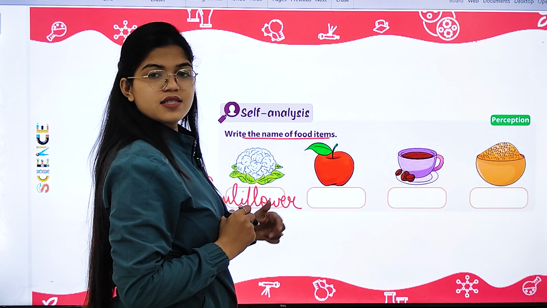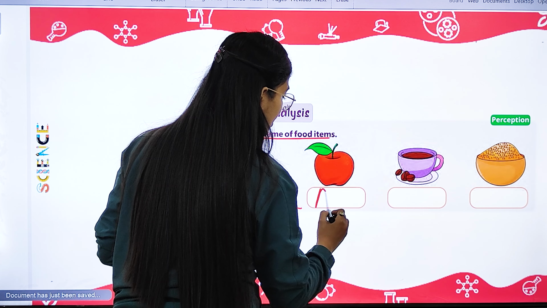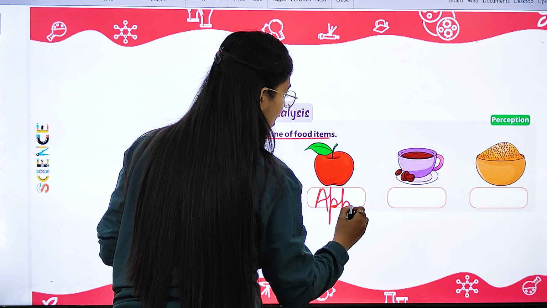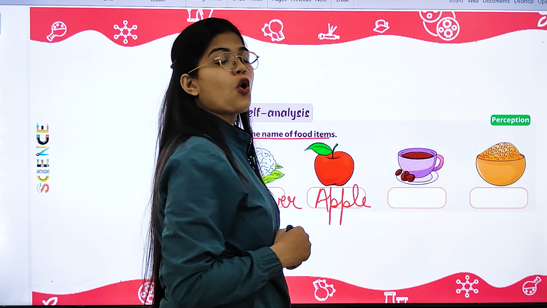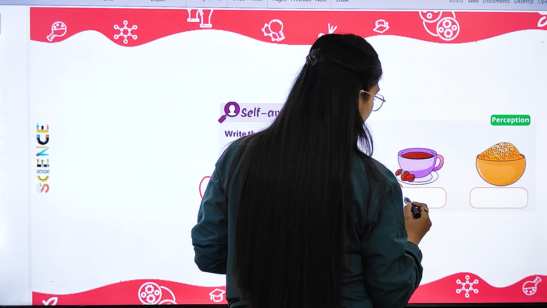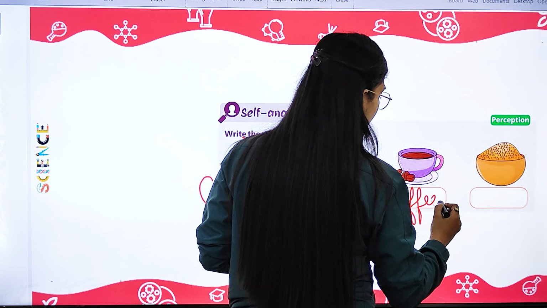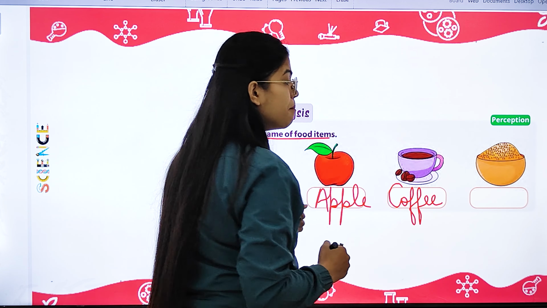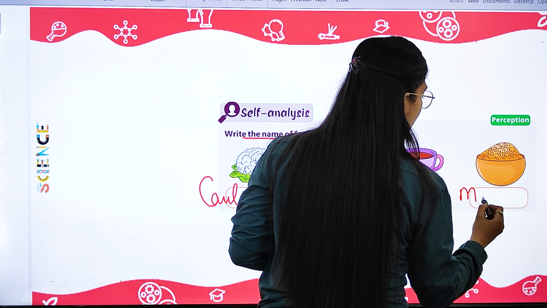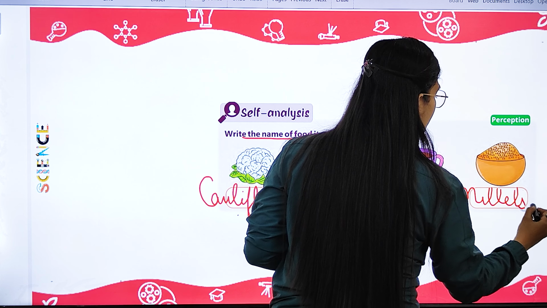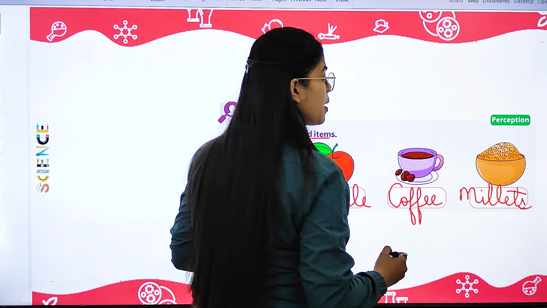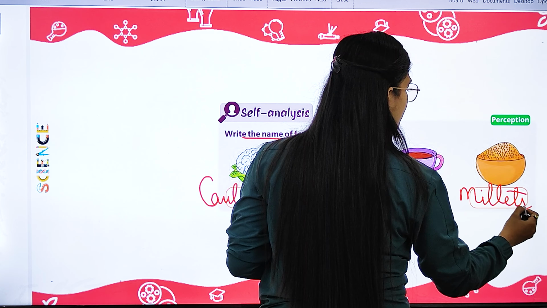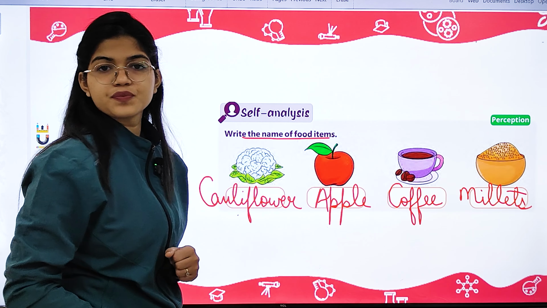Alright. Next, this is a fruit known as apple. APPLE, apple. This is what? This is coffee. Alright. So, we will write over here coffee. And these are millets. So, we will write over here millets. See, all these food items we get from the plants only. Alright. Which I have written over here.